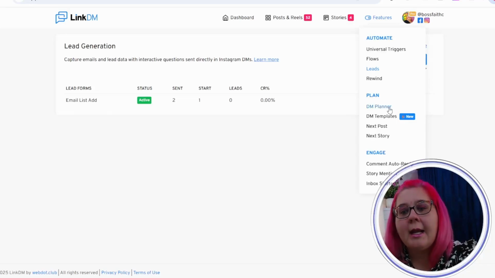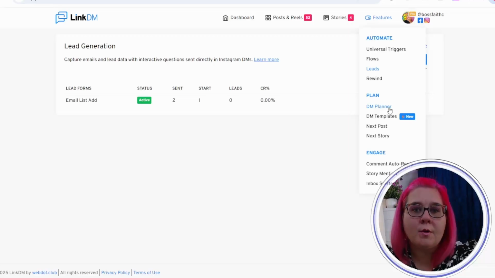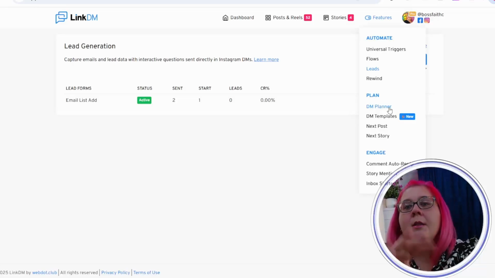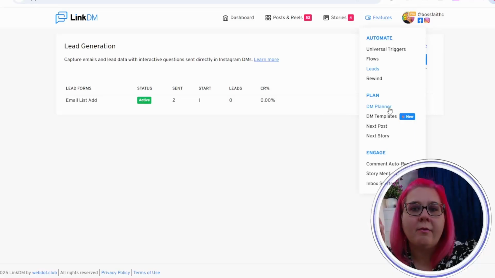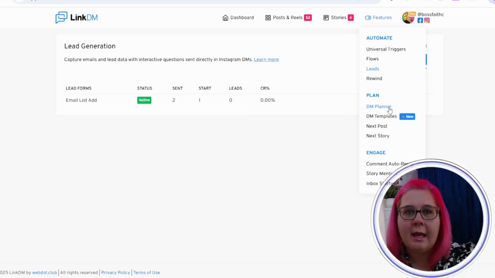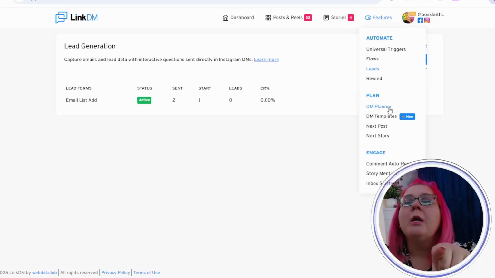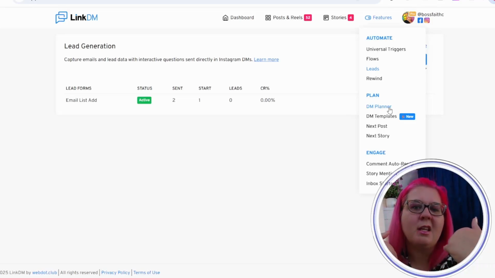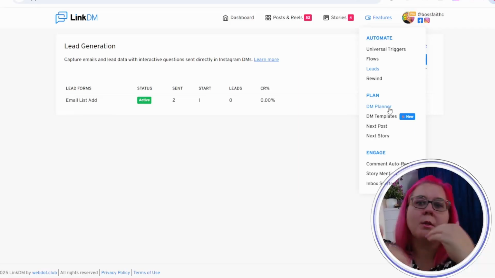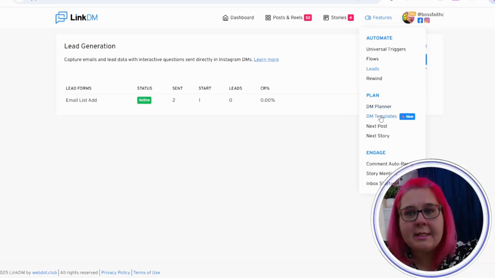Now with DM Planner, this is your ability to create a DM automation before you put out a post. I personally wouldn't use this feature. I would use universal triggers or just a simple setup as soon as the post has gone out. The reason being is you can put it all in, do whatever you want to do, but at the end of the post, in order for LinkDM to recognize that post to link to that DM flow, you need to put a code, and I personally don't like the look of the code, so that's not something I would do, but that is something that's there for you too.